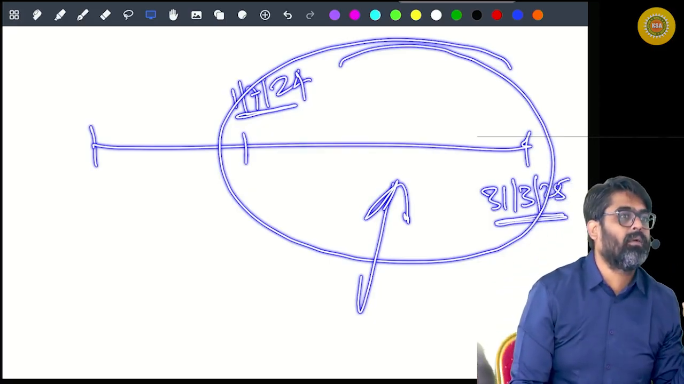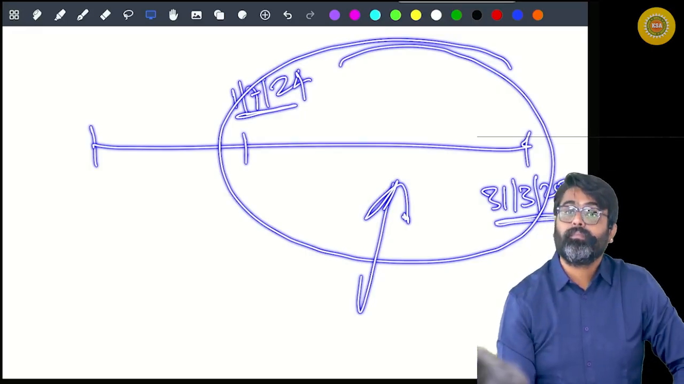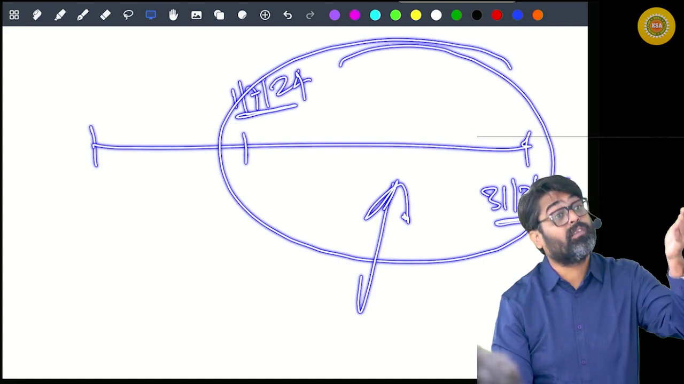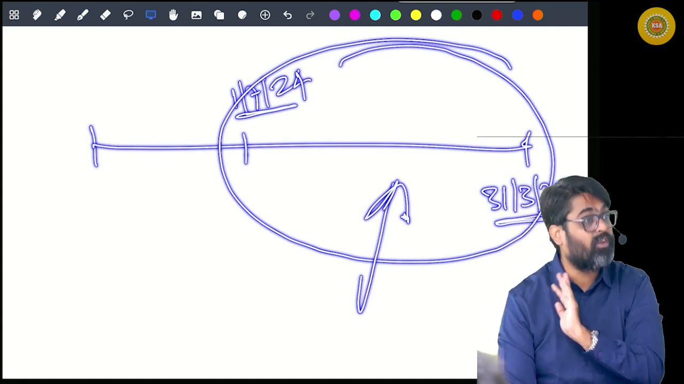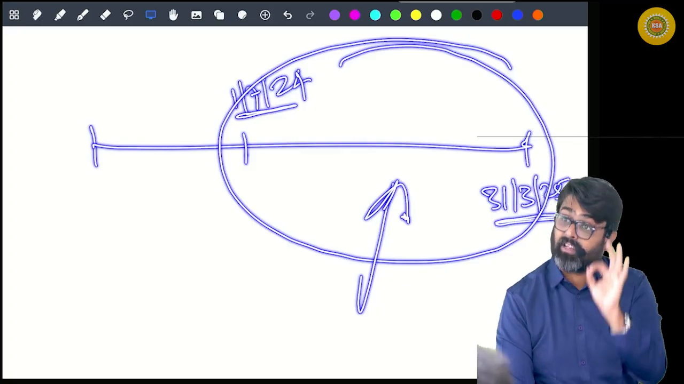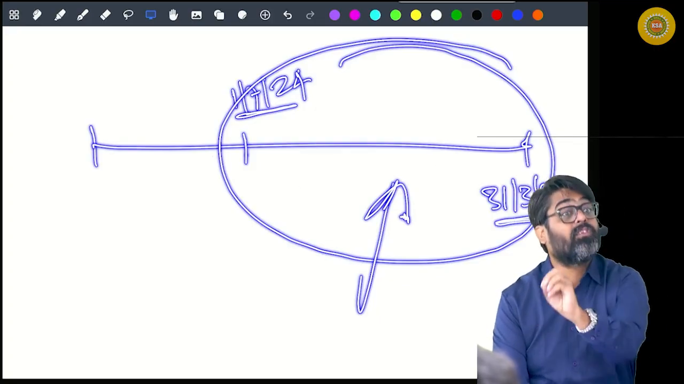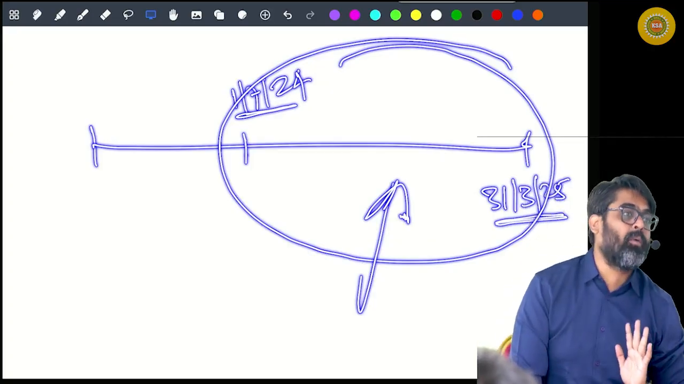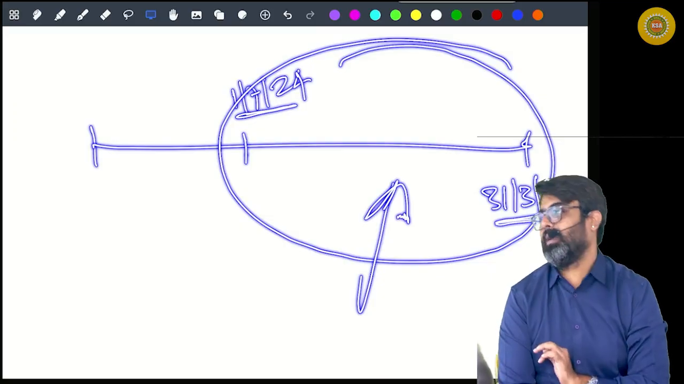Getting my point? What if bonus you are getting in this period? Bonus is taxable on what basis? Receipt basis. Even though the bonus does not become due in this period, since its taxability is only on receipt basis, it will be assumed as if the bonus is becoming due in this period only. Getting my point? So bonus you will take, no?